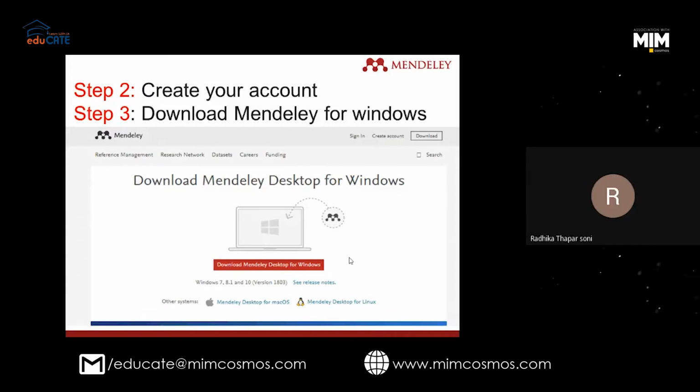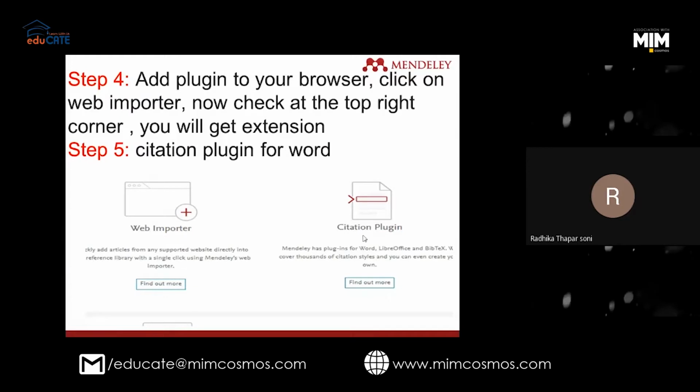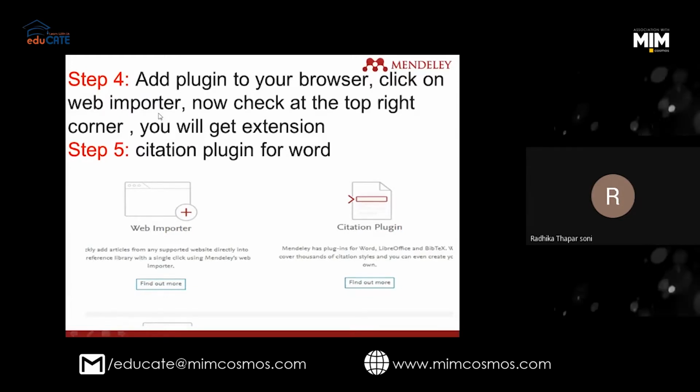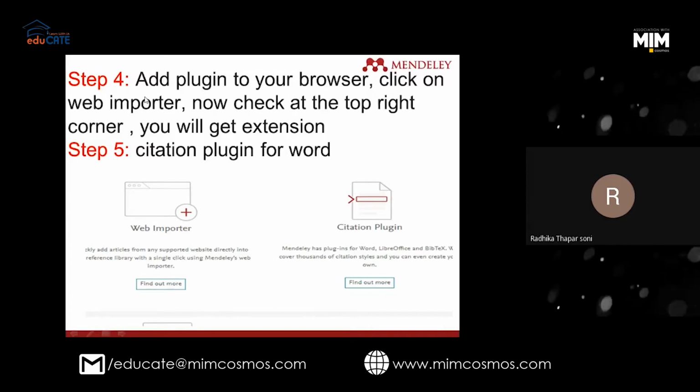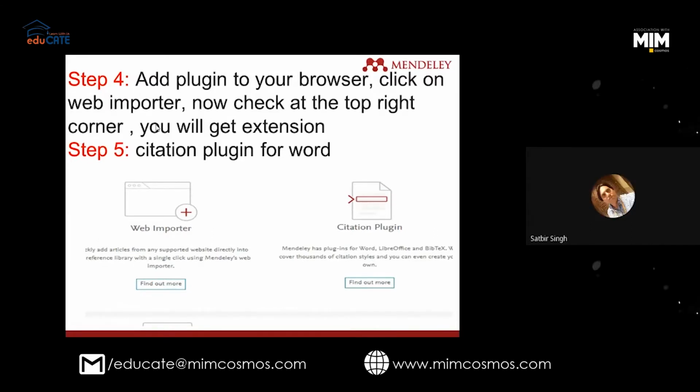Now let's do one thing. Go, sir. Once you have downloaded your Mendeley, now you download your web importer. As soon as you click on the web importer, you can sign in again and add the plugin to your browser. Click on web importer. Should I do something, ma'am? Yes, you should log in again. Okay. Should I go to tools?